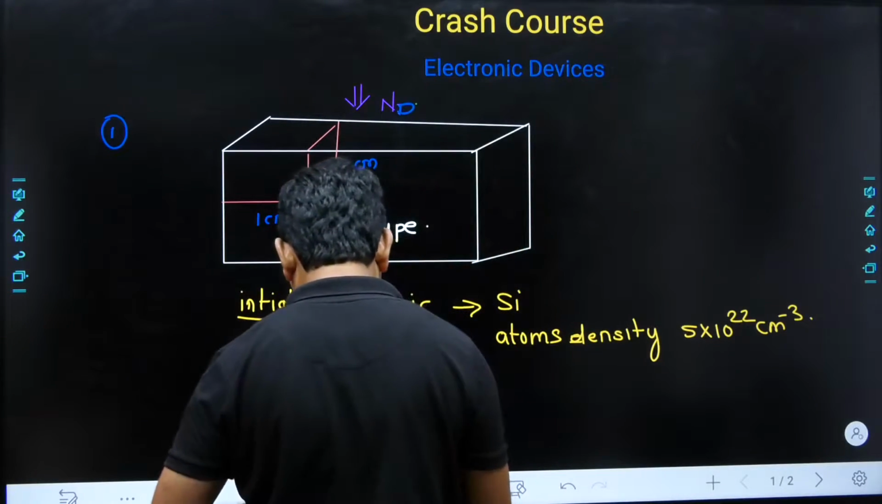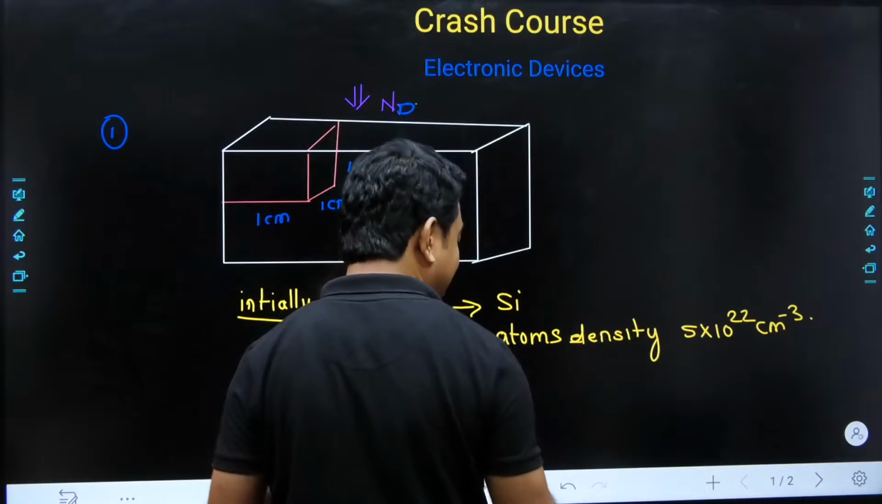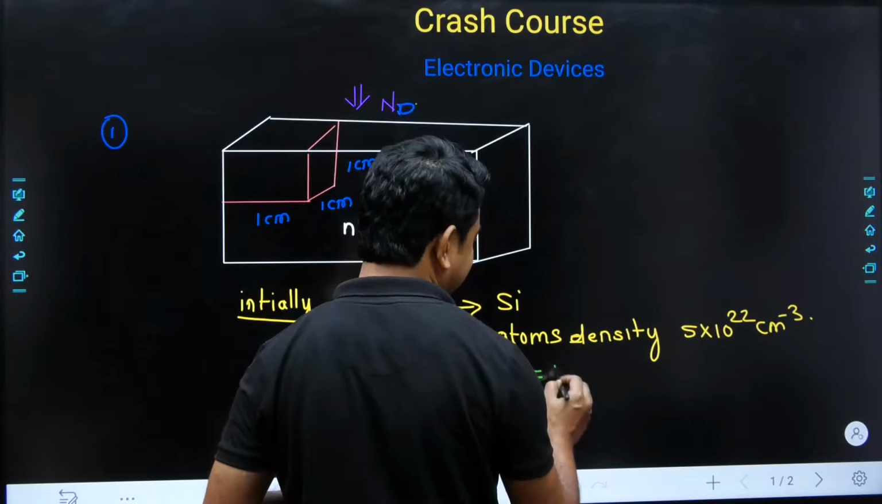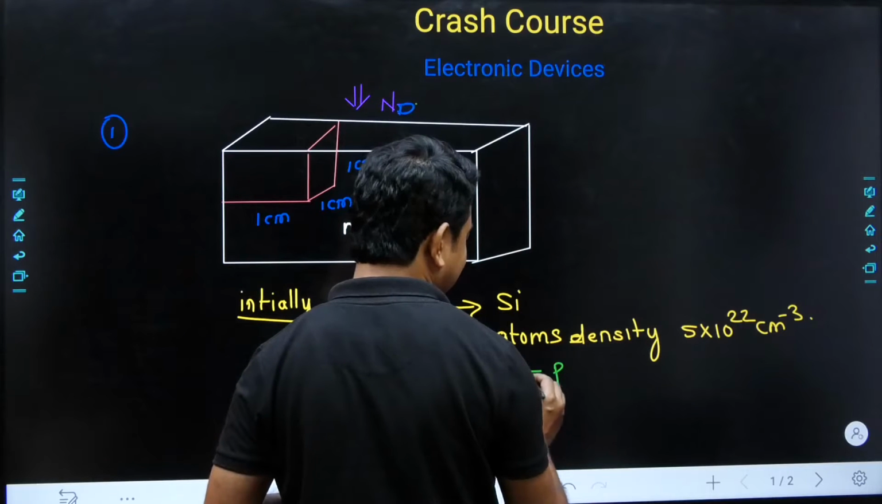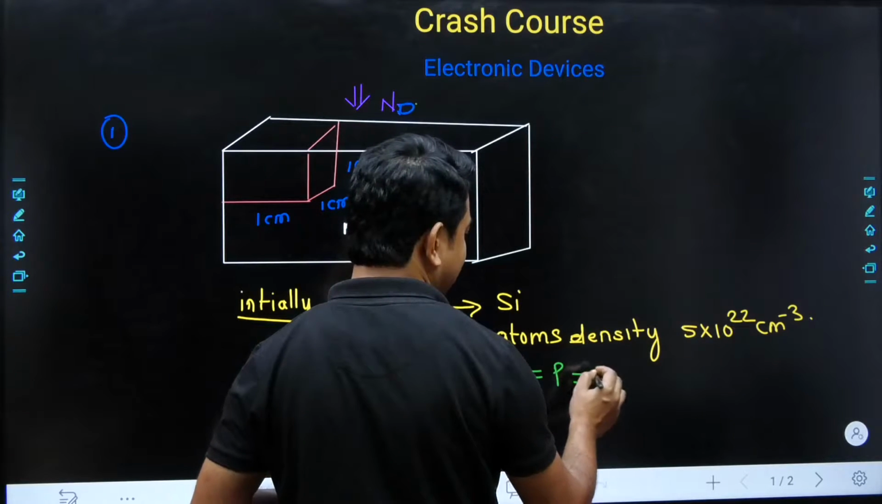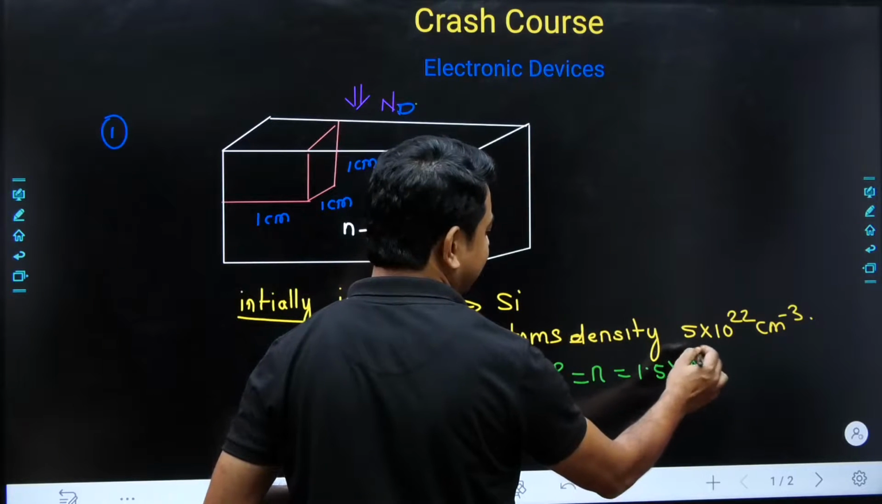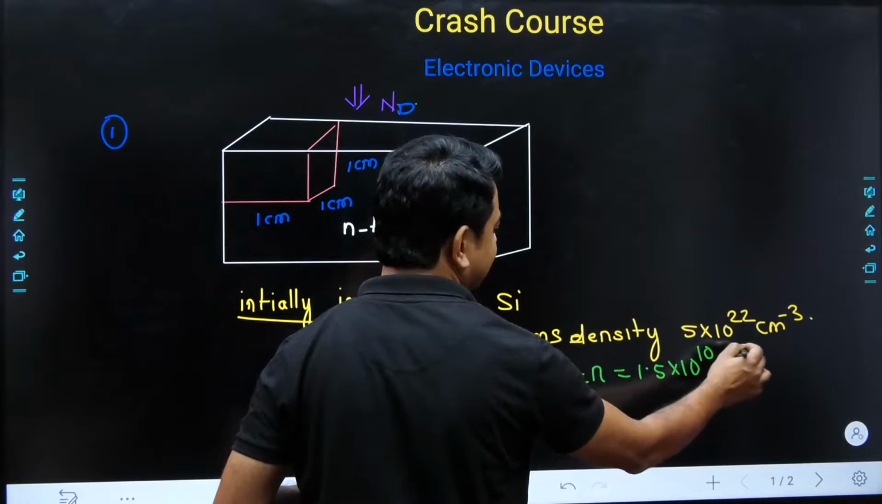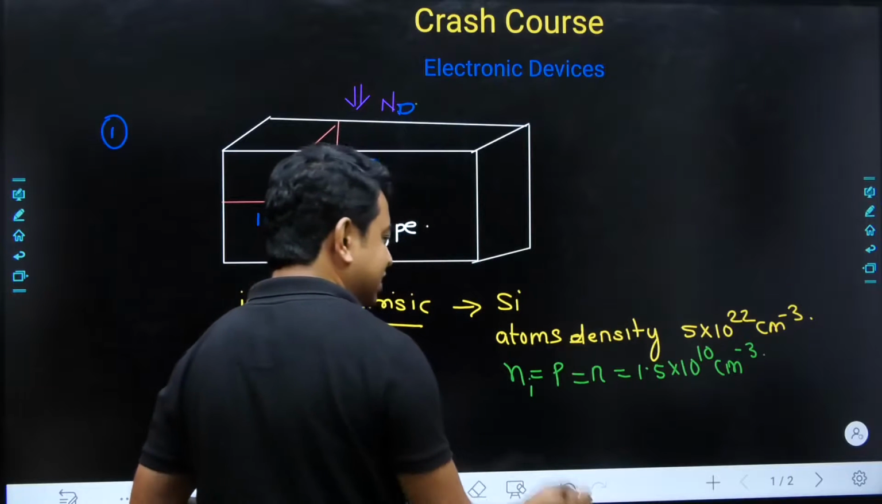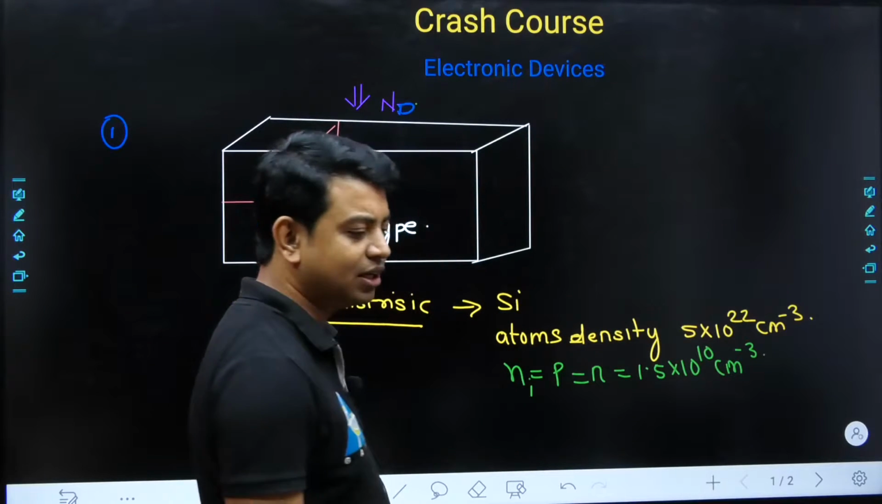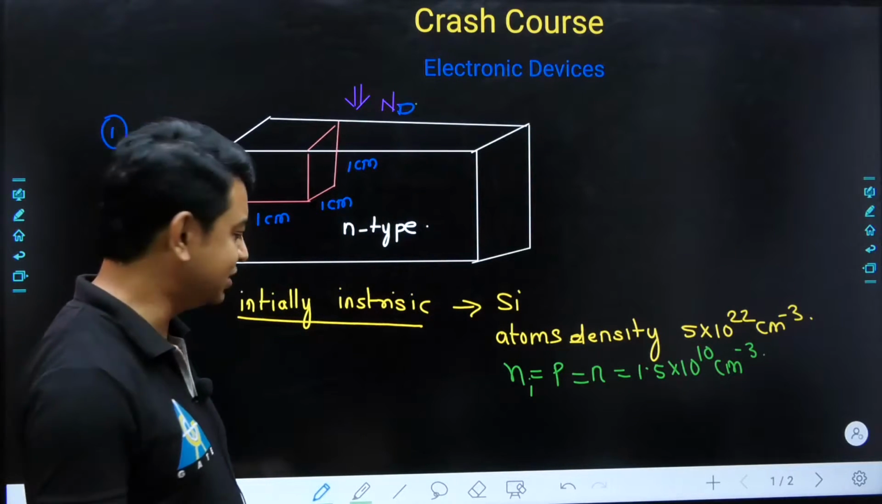And if someone asks you what is the concentration of mobile charge particles, that is the electrons and the holes, that is nothing but the intrinsic concentration. So whether it is electrons or holes, we are having 1.5 into 10 to the power 10 per centimeter cube. This is the concentration of electrons or holes. This is the atoms density. This is the electrons and holes density.